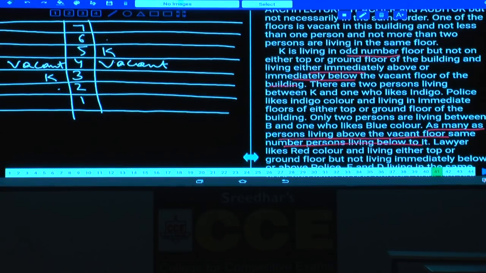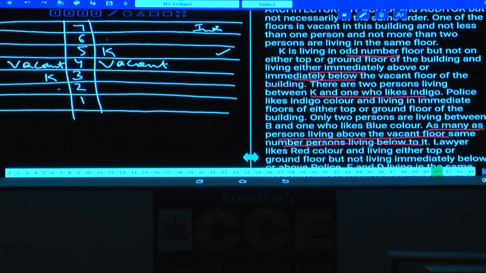And there are 2 persons living between K and the one who likes indigo. How many people are there between K and indigo? 2 persons. Tell me, in the first case, where can this indigo be? How many persons are there in between these 2? Can indigo be on the 7th floor or not? Tell me.